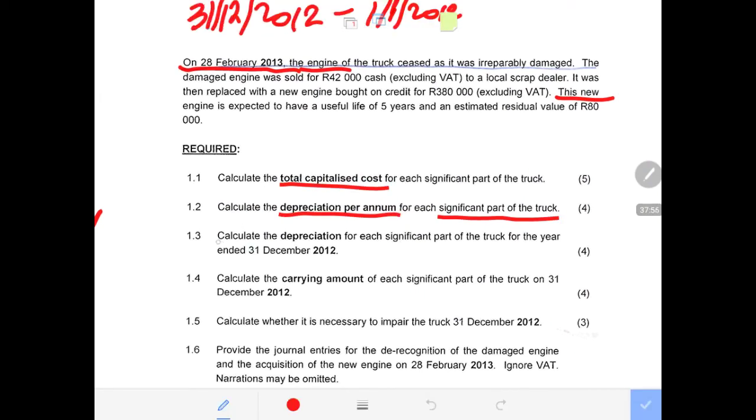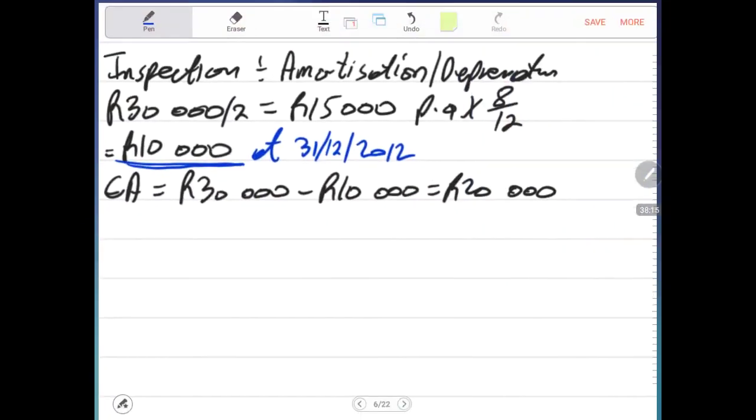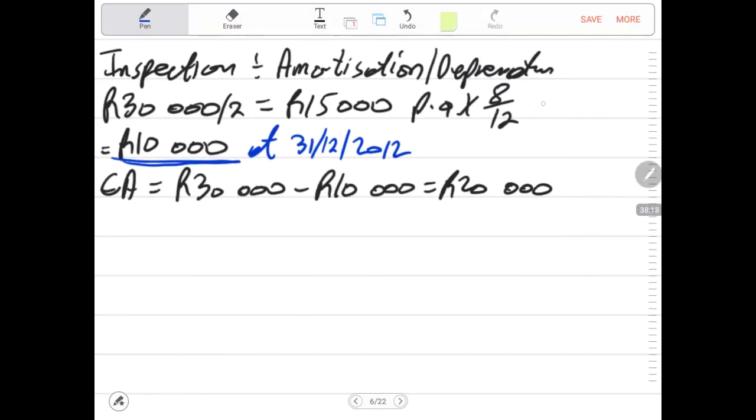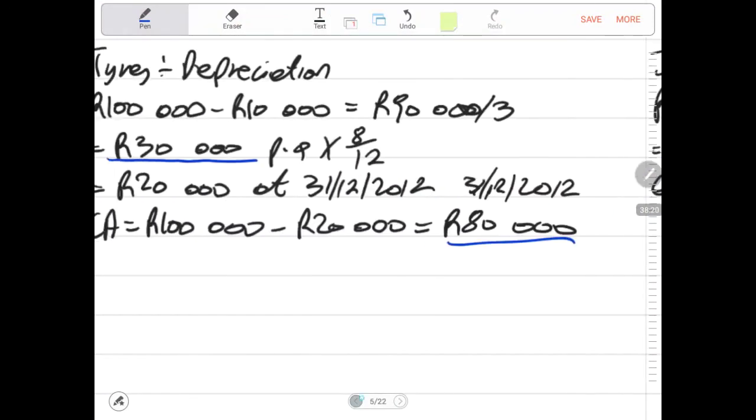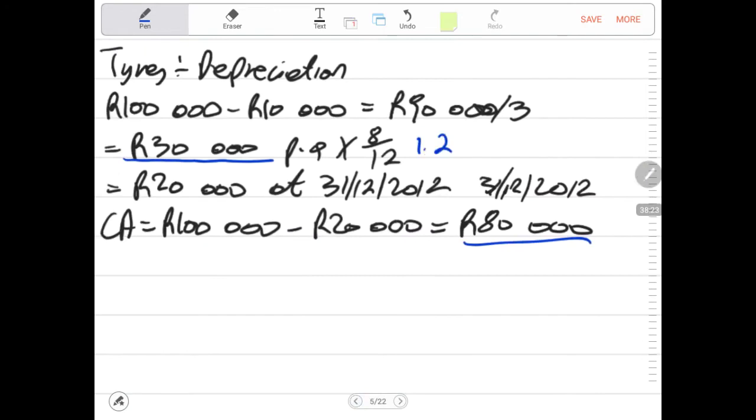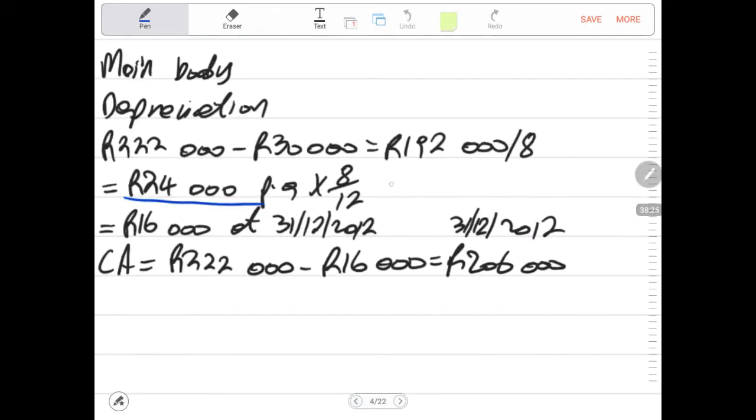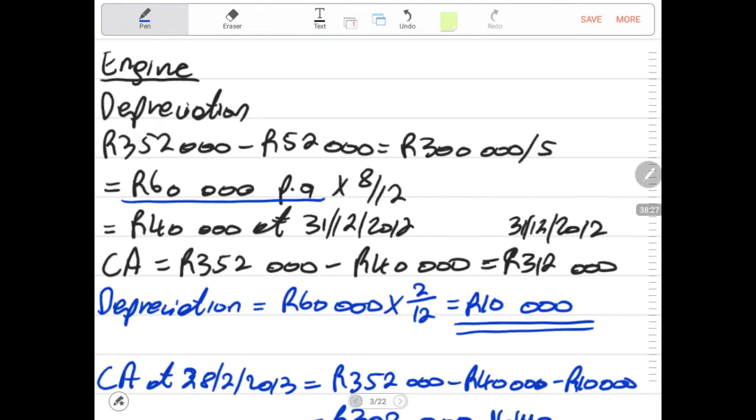Then we are required to calculate the depreciation for each of the significant parts of the truck for the year ended, meaning now we have to calculate depreciation only for those 8 months in the year 2012. We have done that one already. You just highlight that this was 1.2, this was 1.2, this was 1.2, and this was 1.2.